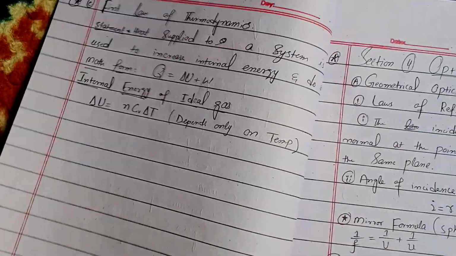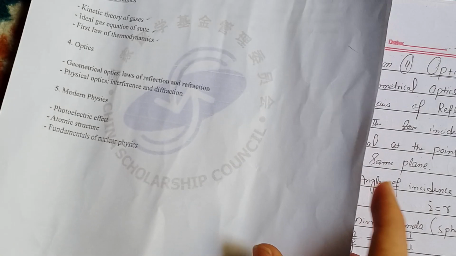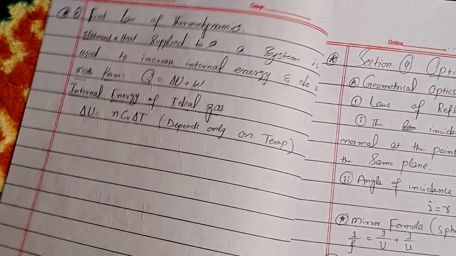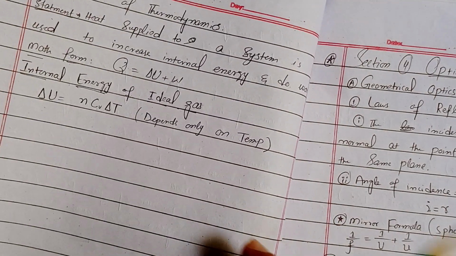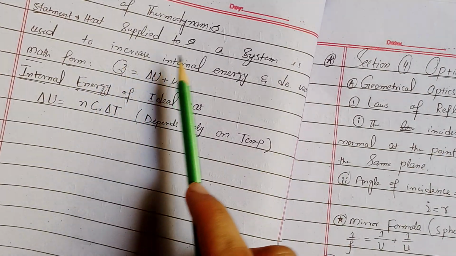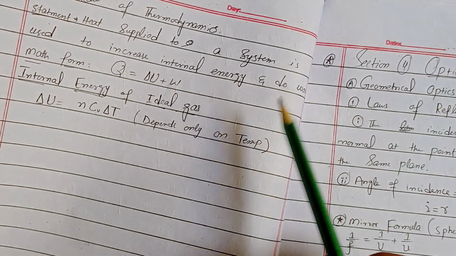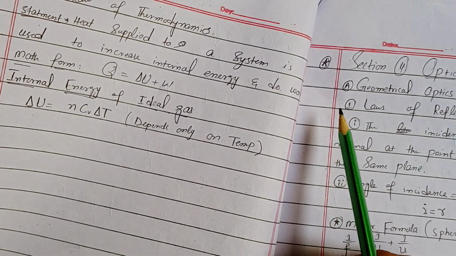Now go to the next subtopic, which is the last subtopic, and this is the first law of thermodynamics. The statement of the first law of thermodynamics is that heat supplied to a system is used to increase internal energy and do work.